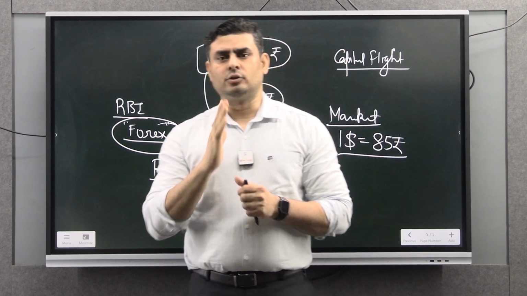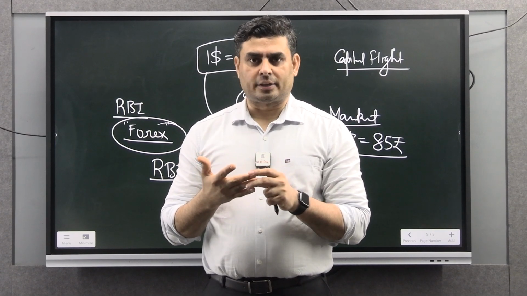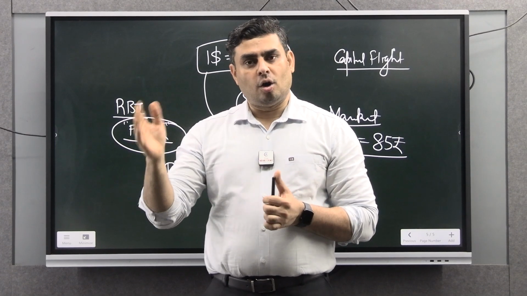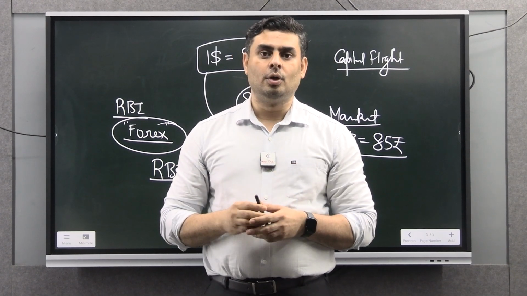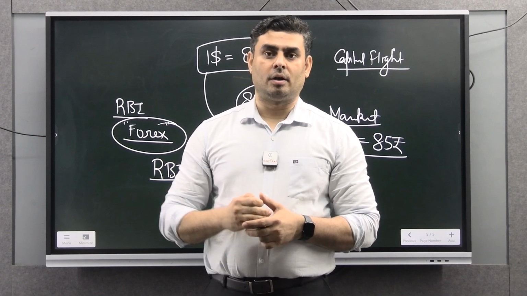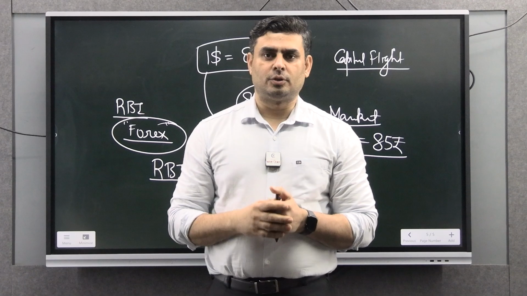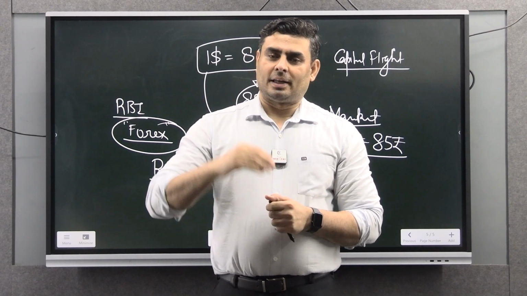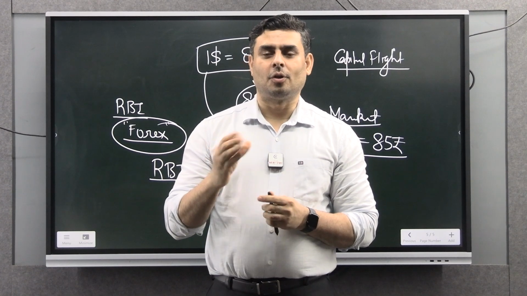Interestingly, all leading newspapers like Business Standard, Business Line, Financial Express, The Mint, they are writing articles, and they have even tried to contact the RBI deputy governor or someone like that. They have sent a mail, but that mail was not answered.